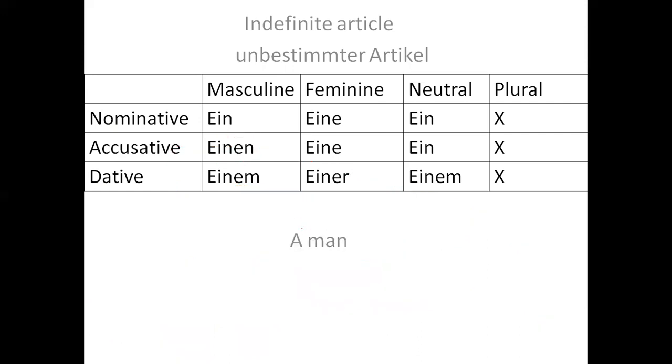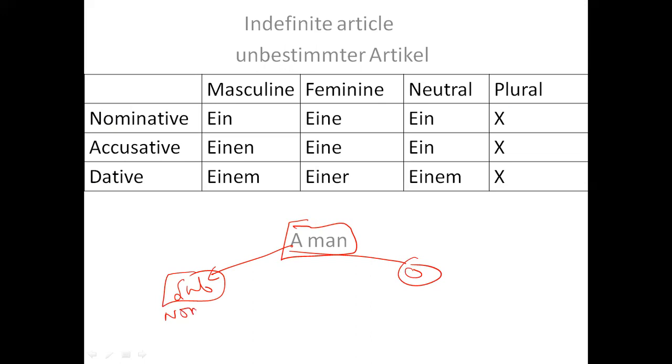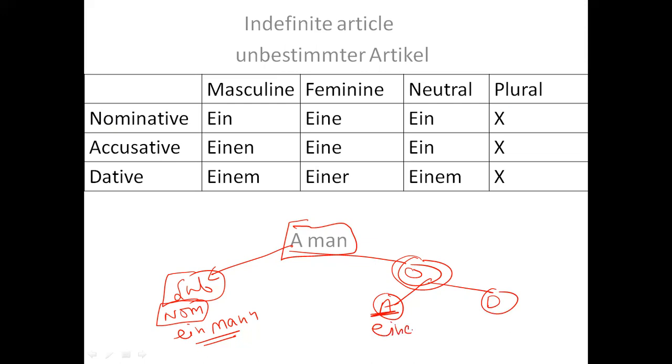Now what we have discussed so far, I have taken many examples for you, but I have taken one common word, that was a man. So sometimes a man can be the part of subject, can be the part of object. If it is subject, that means nominative, and I'll be using ein Mann, a man. But if it is an object, then which object? It can be accusative, it can be dative. If it is an accusative object, I will be using einen Mann.